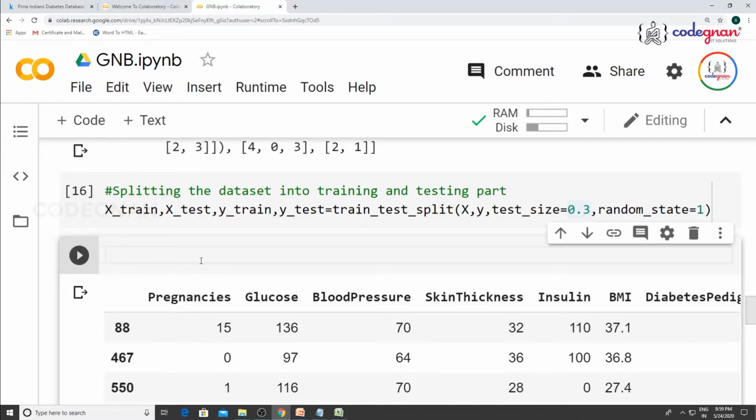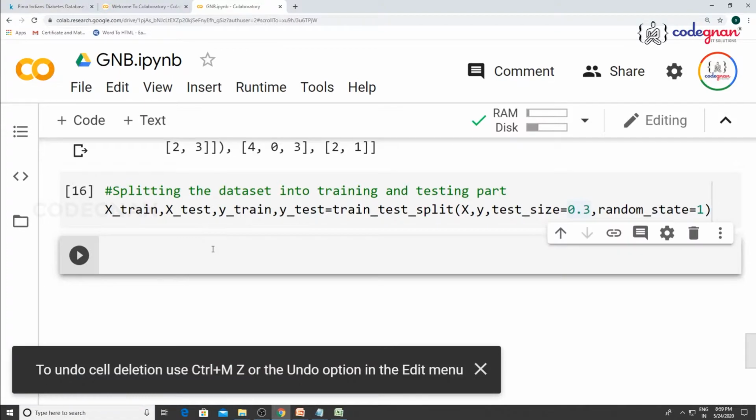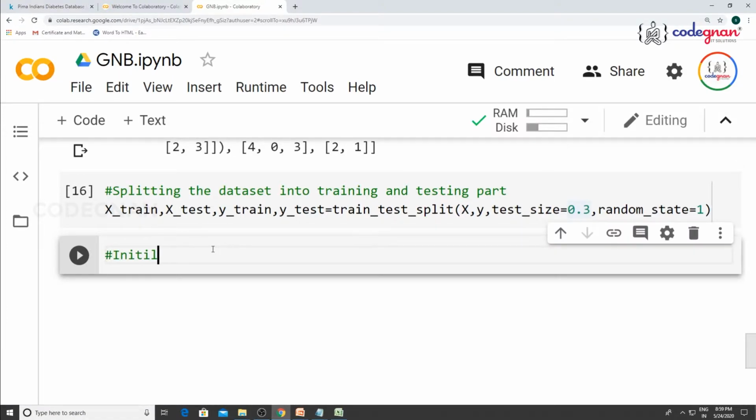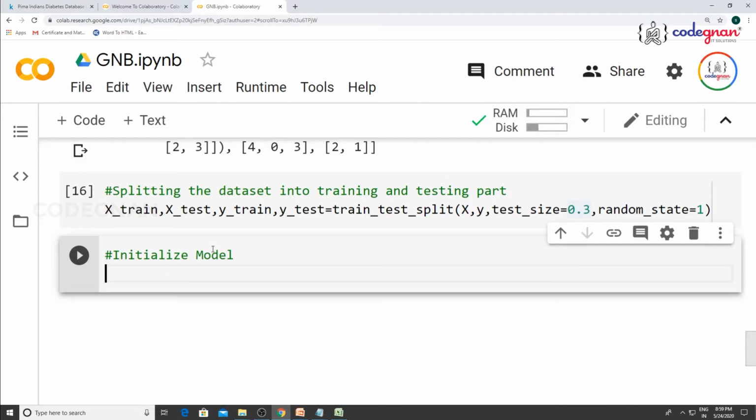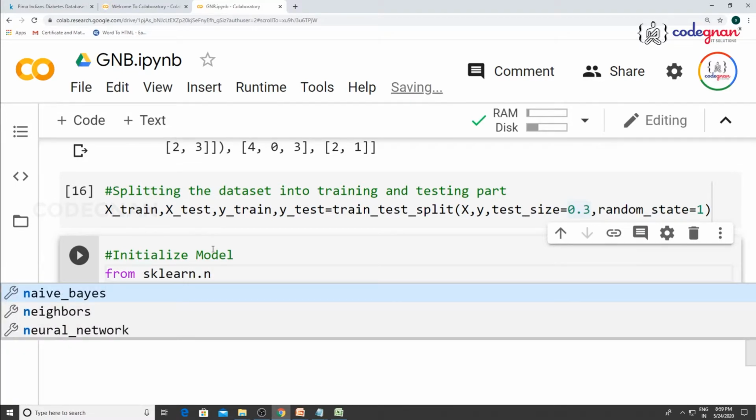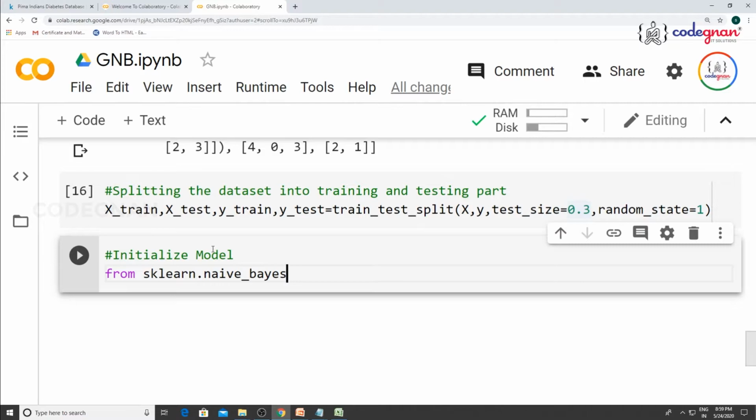So the next step is you initialize your model. What is our model name? We take it from sklearn dot naive_bayes, because we use the principles of the Bayes classifier here, right?